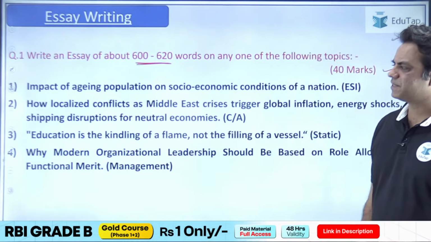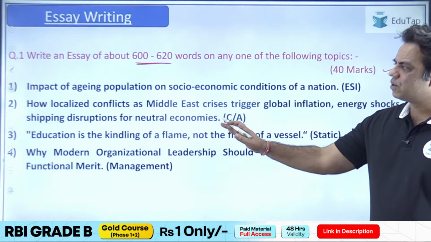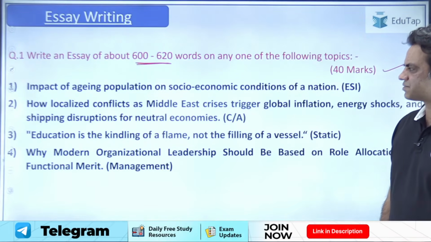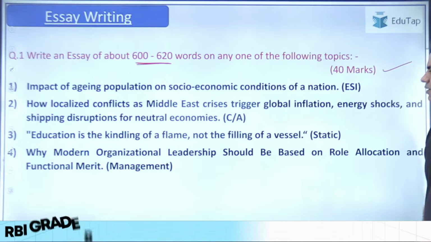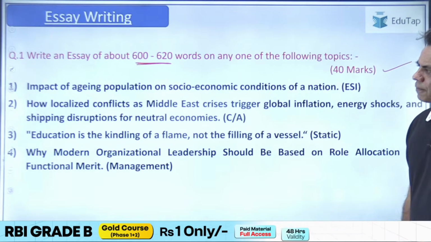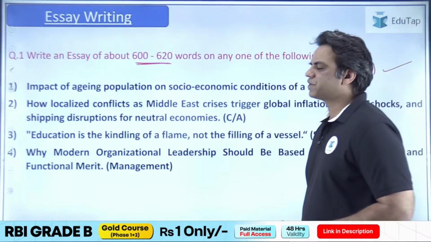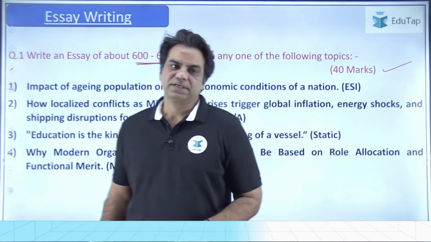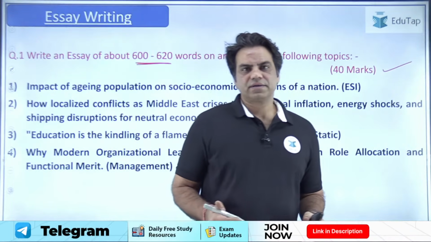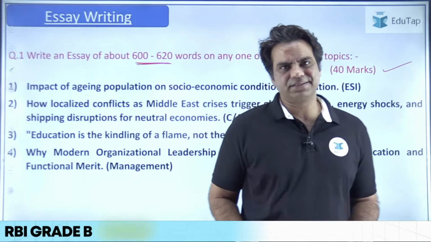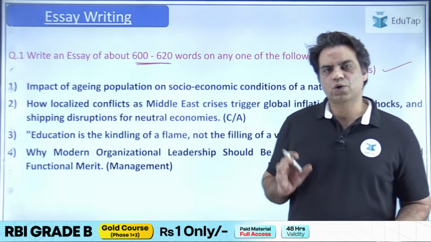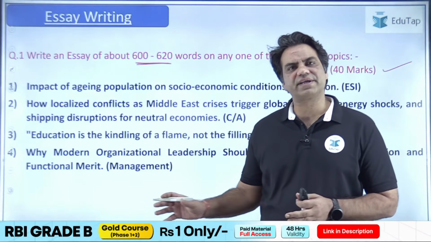The second topic was how localized conflicts such as the Middle East crisis trigger global inflation, energy shocks, and shipping disruptions for neutral economies. Basically it was the cost of war on non-warring countries. That was the language basically. So the cost of war for non-warring countries.